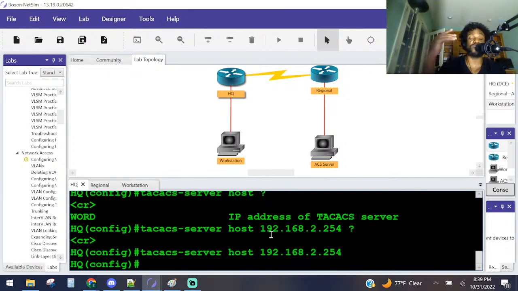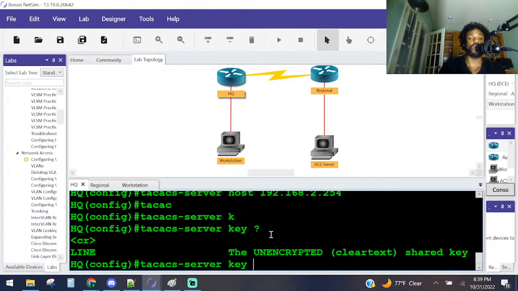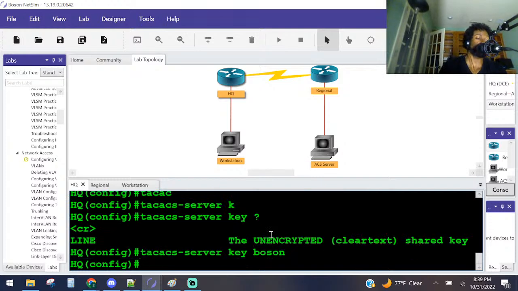Now we want to specify the key, or in this case, password, tacacs-server key. They said the key was what? Boson, B-O-S-O-N, all lowercase. We don't have any special characters or any symbols in there. We just used all lowercase letters, a simple password.